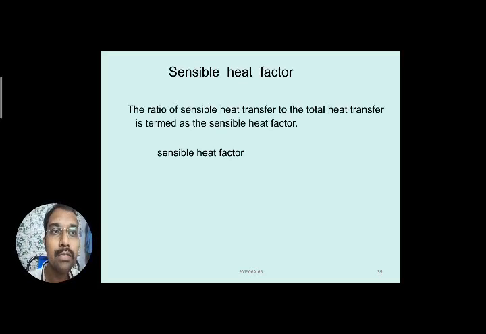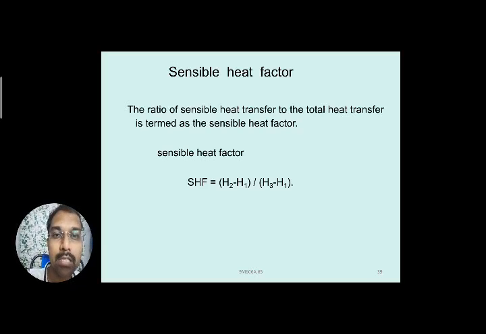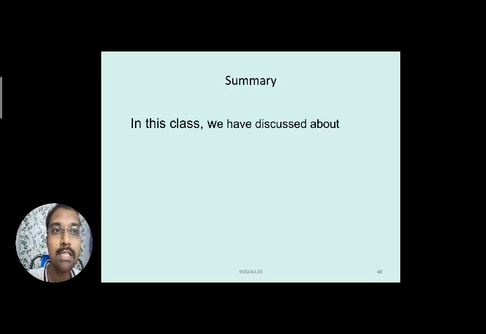So if you see in definition form, the ratio of sensible heat transfer to the total heat transfer. Sensible heat transfer is a 1 to 2 process and total heat transfer is a 1 to 3 process. So the ratio of sensible heat transfer to the total heat transfer is termed as the sensible heat factor. So here you can note it down in terms of enthalpy. What we have seen in the previous diagram, that is equal to H2 minus H1 by H3 minus H1. Okay, so that is the sensible heat factor.